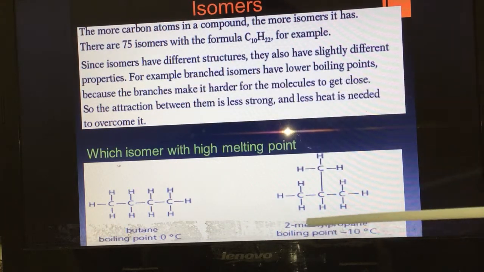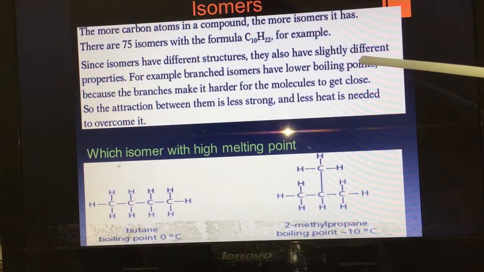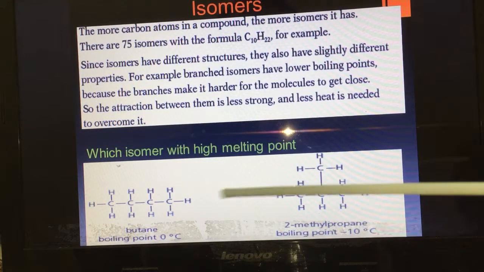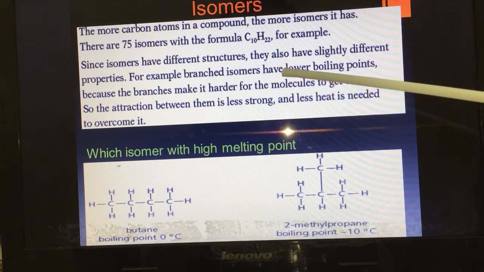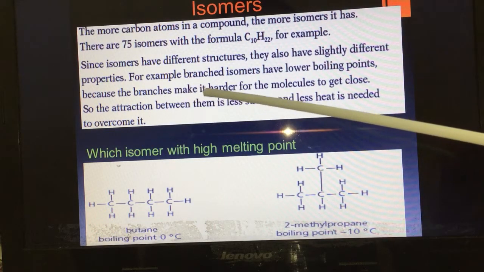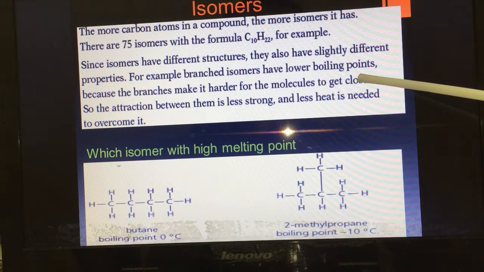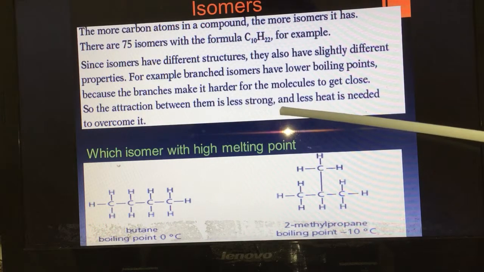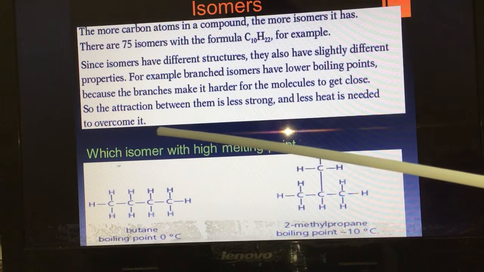Branched isomers, like 2-methylpropane, have lower boiling points. Yes, the boiling point of 2-methylpropane is negative 10 degrees Celsius, but butane is 0 degrees Celsius. Branched isomers have lower boiling points because the branches make it harder for the molecules to get close. Okay? So the attraction between them is less strong, and less heat is needed to overcome it.